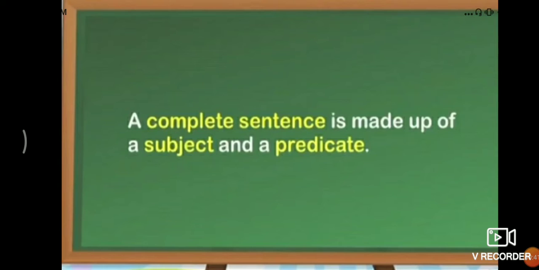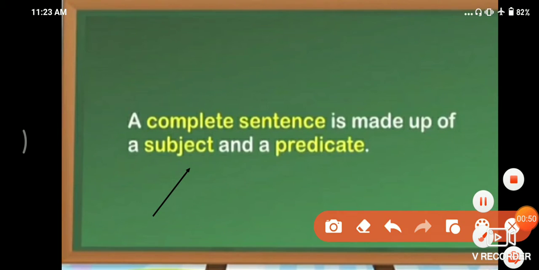A complete sentence is made up of a subject and a predicate. So, first of all, we'll look into what is subject and predicate. Whatever type of sentence you see, any sentence can be divided into two parts. One part of the line is a subject, and the larger part of the line is a predicate.